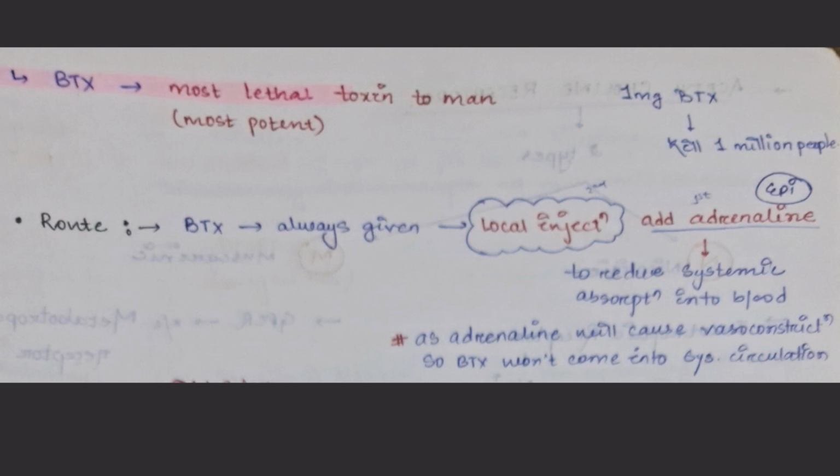What is the route? It's always given as a local injection, but we add adrenaline or epinephrine first. Why? To reduce the systemic absorption into the blood, because adrenaline will cause vasoconstriction. So botulinum toxin won't enter into the systemic circuit.